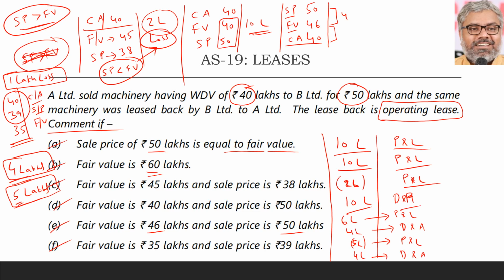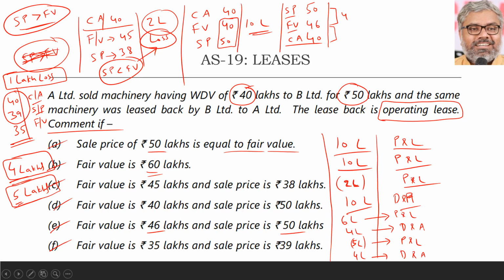And effectively, 5 lakhs loss, 4 lakhs profit means 1 lakh loss. That is ultimately the final loss. But it is not going to happen in one shot. 1 lakh loss is not just recognized in one shot. 5 lakhs loss is recognized immediately, and the profit of 4 lakhs will have to be deferred and amortized. So that is the treatment for F point.